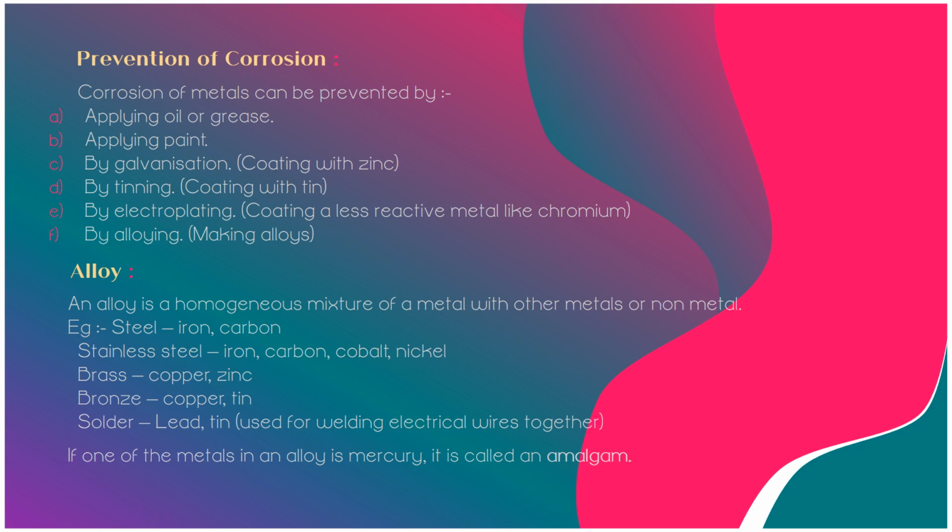Alloy. An alloy can be defined as a homogeneous mixture or metallic solid solution composed of two or more metals, or metals and a small amount of non-metals. For example, steel, which is composed of iron and carbon; stainless steel, iron, carbon, cobalt, nickel; brass, copper, zinc; bronze, copper, tin; and solder, that is lead, tin, used for welding electrical wires together. And if one of the metals in an alloy is mercury, it is called an amalgam.